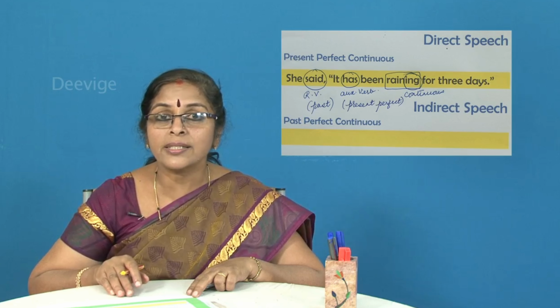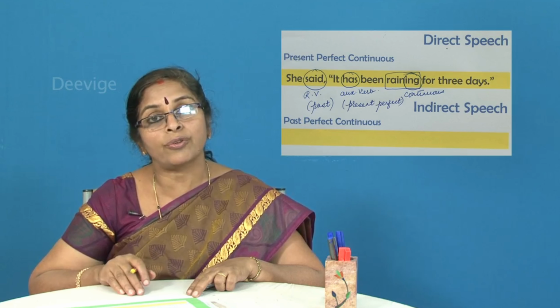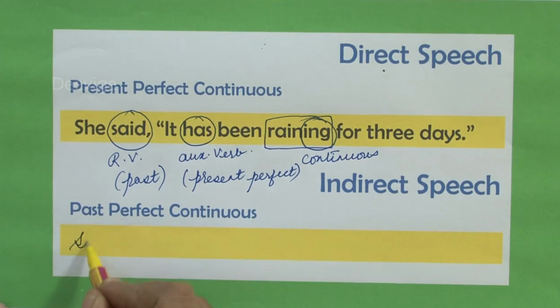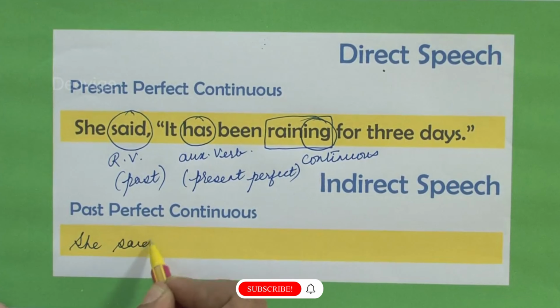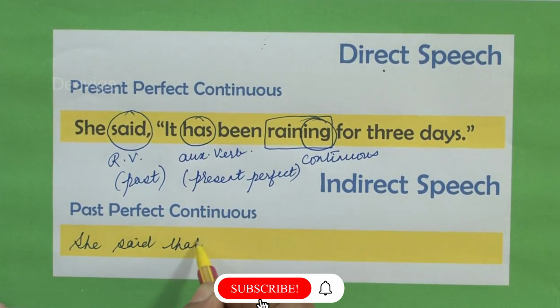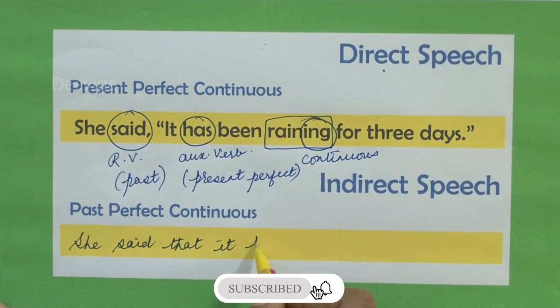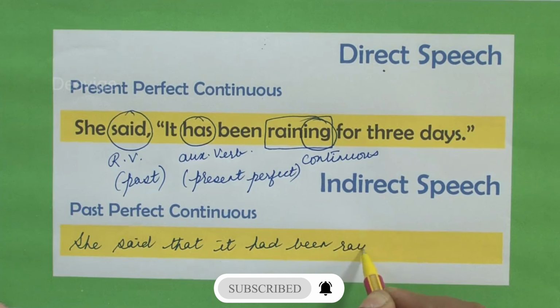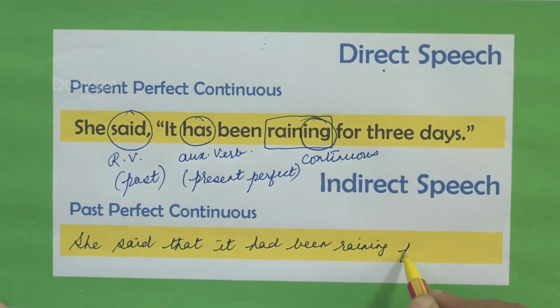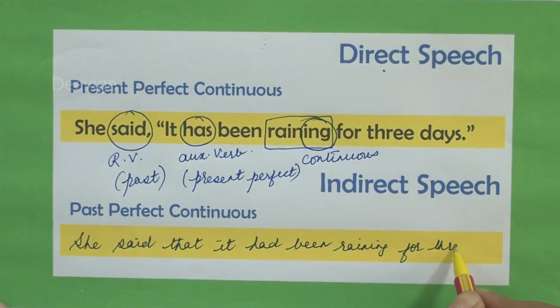Come on, let's write the sentence and I want you also to write it along with me. She said that it had been raining for 3 days.